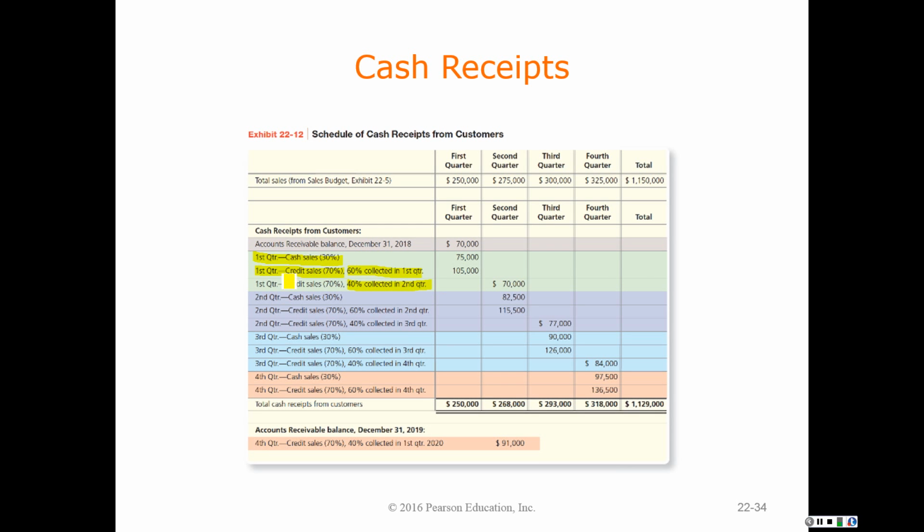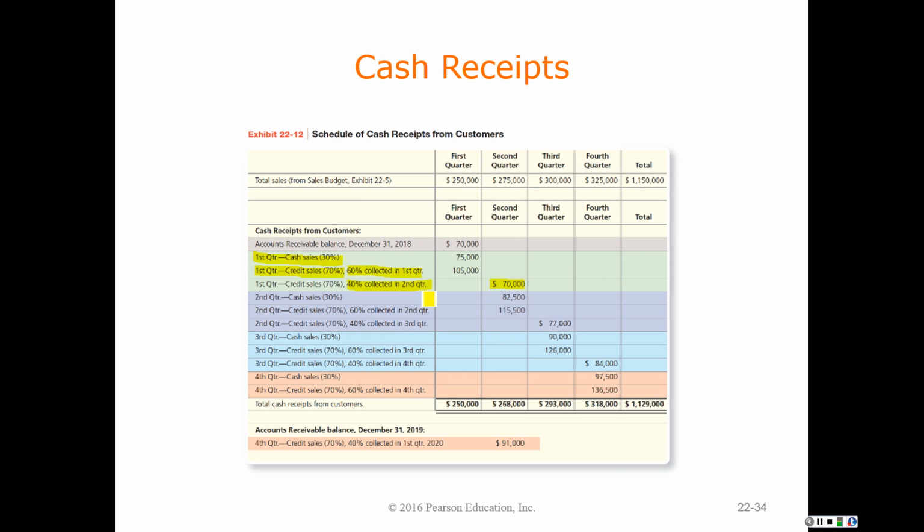So first quarter sales, I'm going to collect all of the cash sales. I'm going to collect 60% of my credit sales, and in quarter two, I will collect 40% of quarter one's sales. So we see that here. Okay, so even though they were sales in quarter one, they ended up being cash in quarter two.